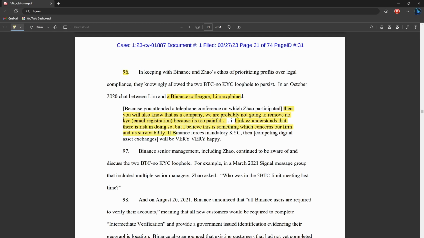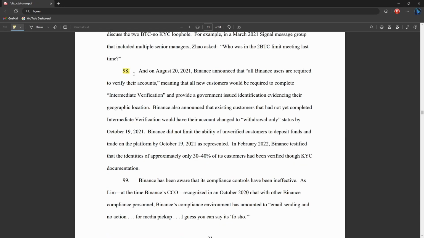I think CZ understands that there is risk in doing so, but I believe this is something which concerns our firm and its survivability. If Binance forces mandatory KYC, then competing digital exchanges will be very, very happy, most likely referring to Coinbase and other non-KYC exchanges. Section 98 says, in August 2021, Binance announced that all users had to verify their accounts and provide a government ID. And apparently only 2 months later, not even half of the customers had gone through the KYC process.